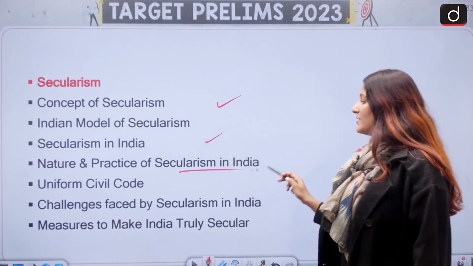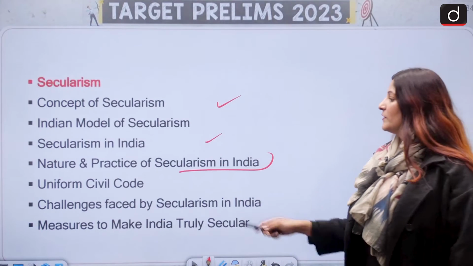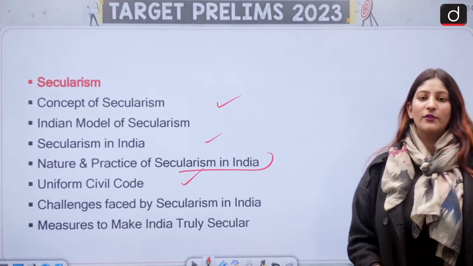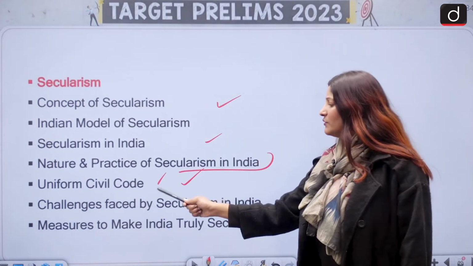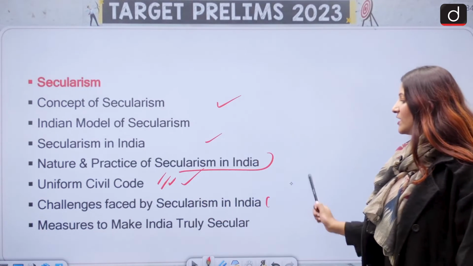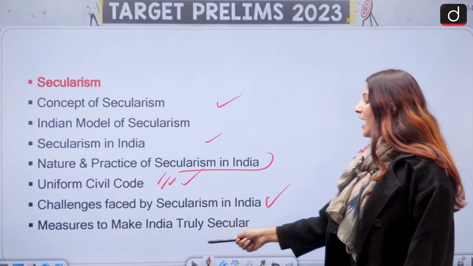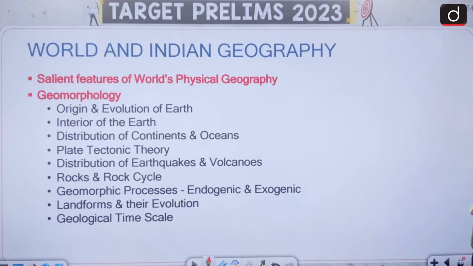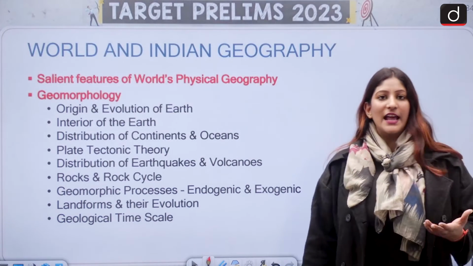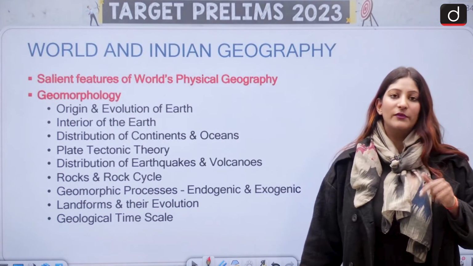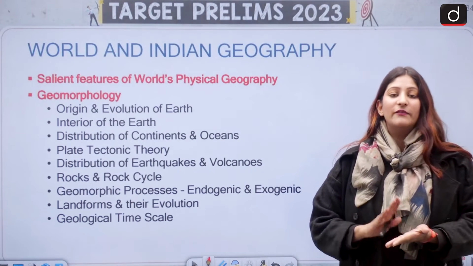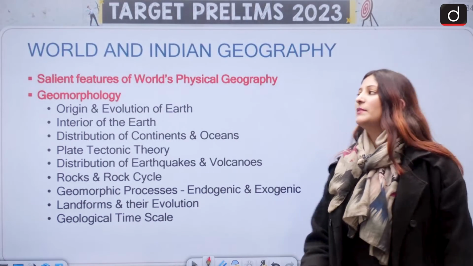And nature and practices of secularism in India. Uniform Civil Code, this is Article 44 of the DPSP, which is very much in the news, so do read about it. Challenges which are faced by secularism in India, and measures to make India truly secular, because this is one of our aspirations. World and Indian geography, very, very important from the perspective of both prelims and mains.